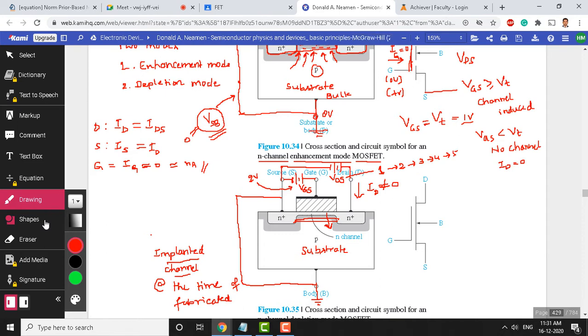Sir, could you please repeat it? The condition is VGS is kept at 2 volts. VDS is varied in steps starting from 1 volt, 2, 3, 4, 5 volts. I am looking for the current here. What happens to the current for this incremental variation in drain to source voltage?